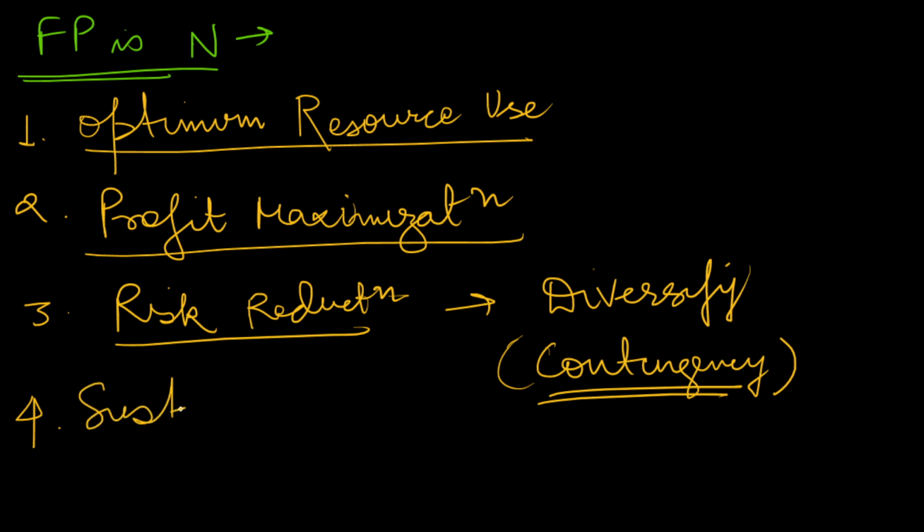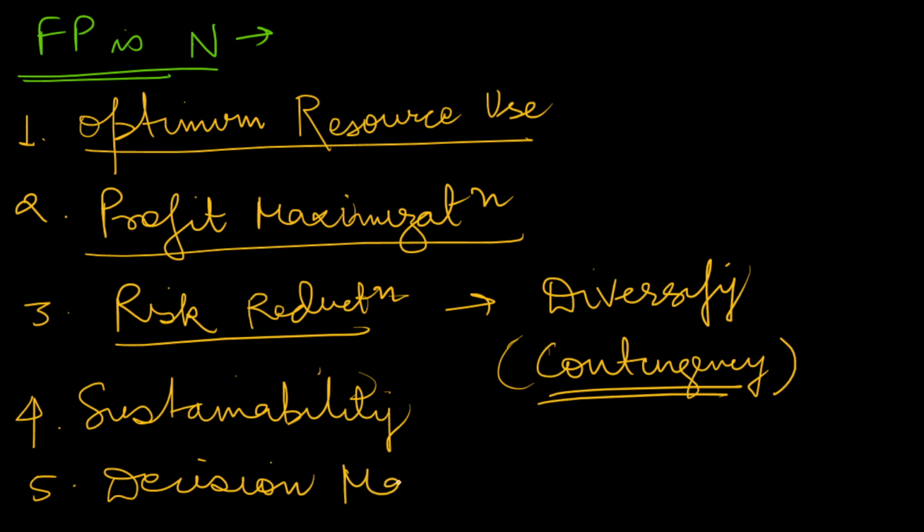Sustainability, obviously our farm planning, our agriculture should be sustainable. Okay, sustainability means here that our soil fertility should be enhanced. Our water use efficiency should be great. We should use eco-friendly practices. So sustainability is one thing. Proper decision making. Okay, a good farm planning helps us to make a proper decision in every circumstance, either good or bad. It kind of provides a roadmap where we know how to use our resources, and we can reduce uncertainty in farm operations. So decision making is another feature.